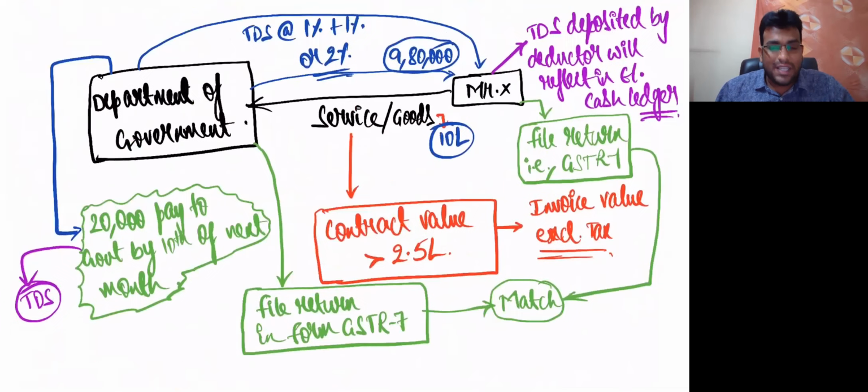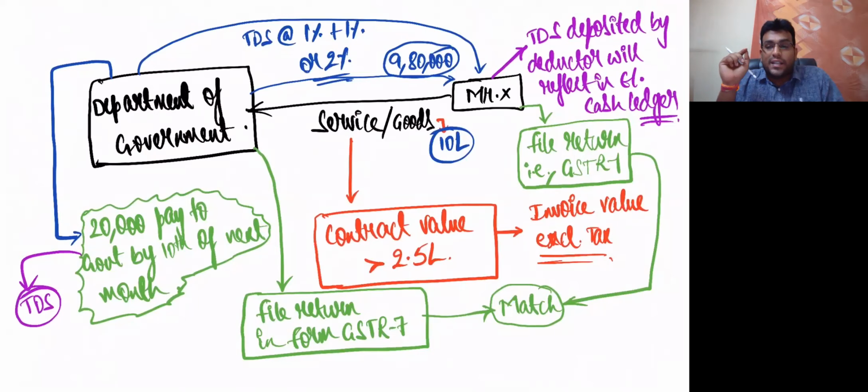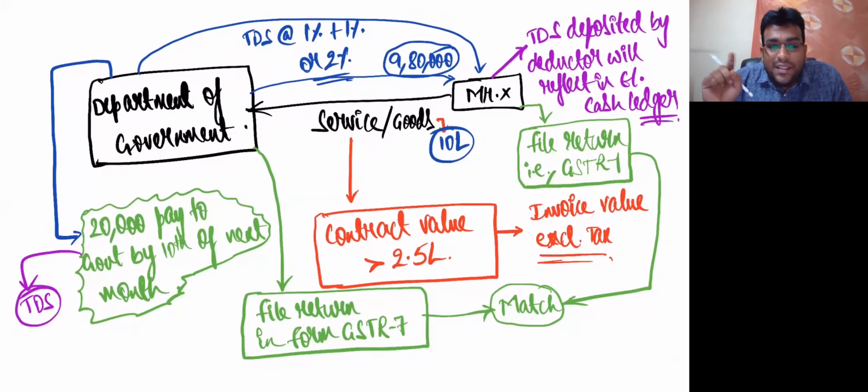Listen here. So what's happening now? That 20,000 deducted and paid by the director to the government will reflect in the electronic cash ledger of Mr. X. I repeat one more time, that amount will not reflect in the electronic credit ledger, but in the electronic cash ledger. Now, what do we do with that? We'll use it for our output tax, as simple as that.